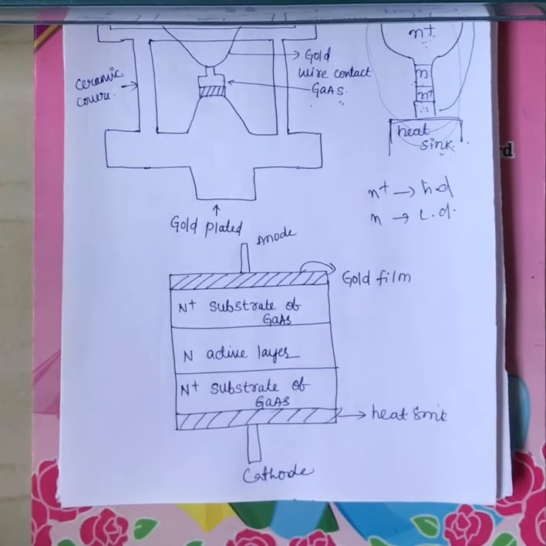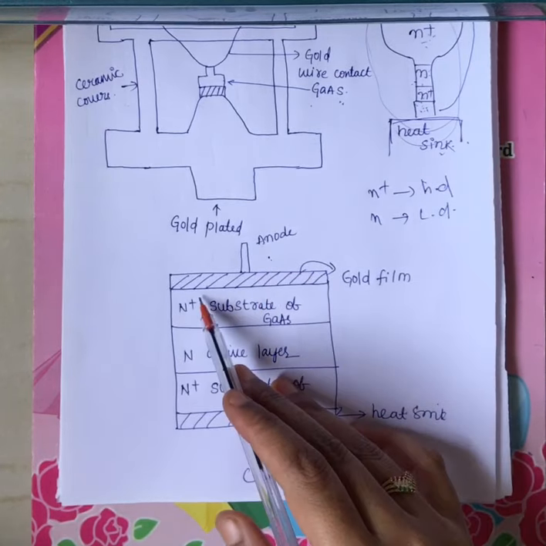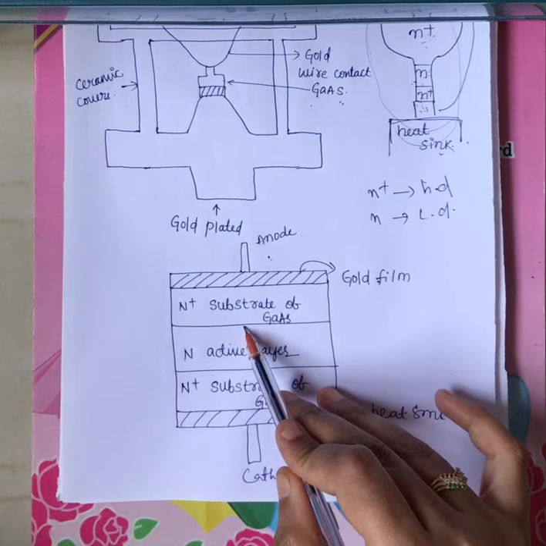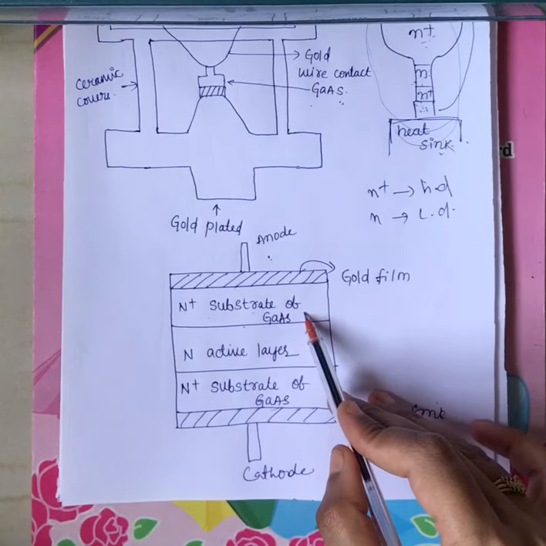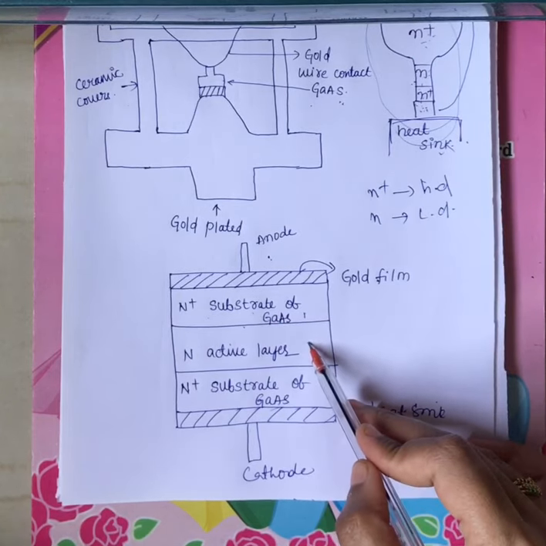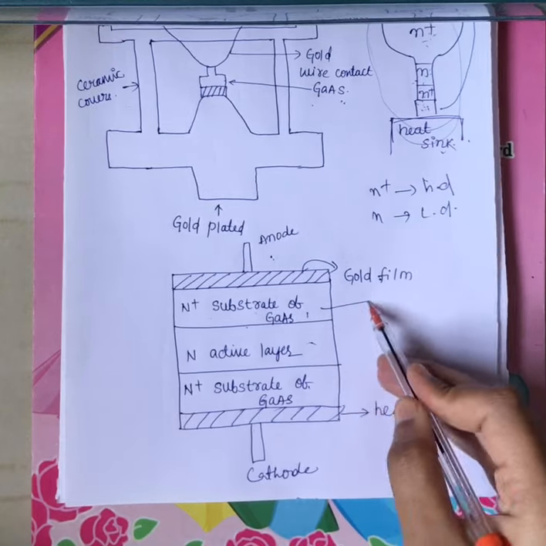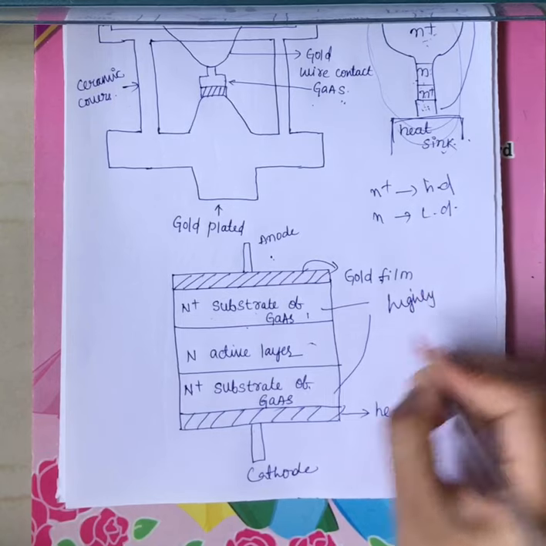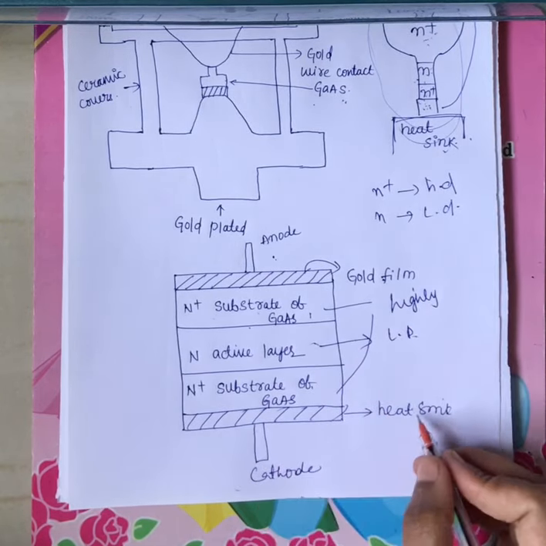Coming to the structure of your Gunn diode, it contains an anode, and this is the gold film, nothing but the metal contact. We have first the N plus layer, the N plus substrate, made up of gallium arsenide, then the N active layer, followed by the N plus layer. These two N plus regions are highly doped and the active layer is lightly doped. And lastly we have the heat sink.